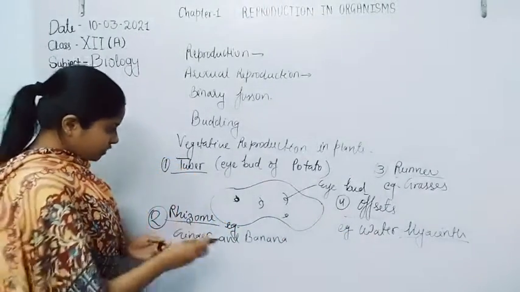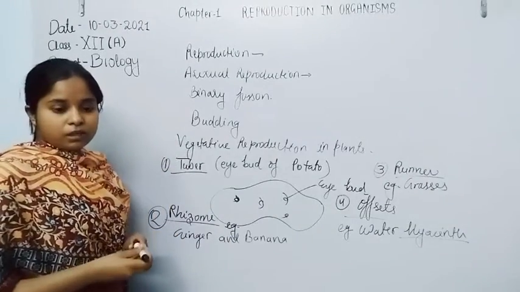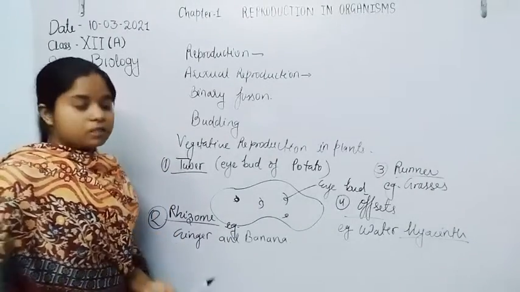So now what is actually the structure of this water hyacinth?